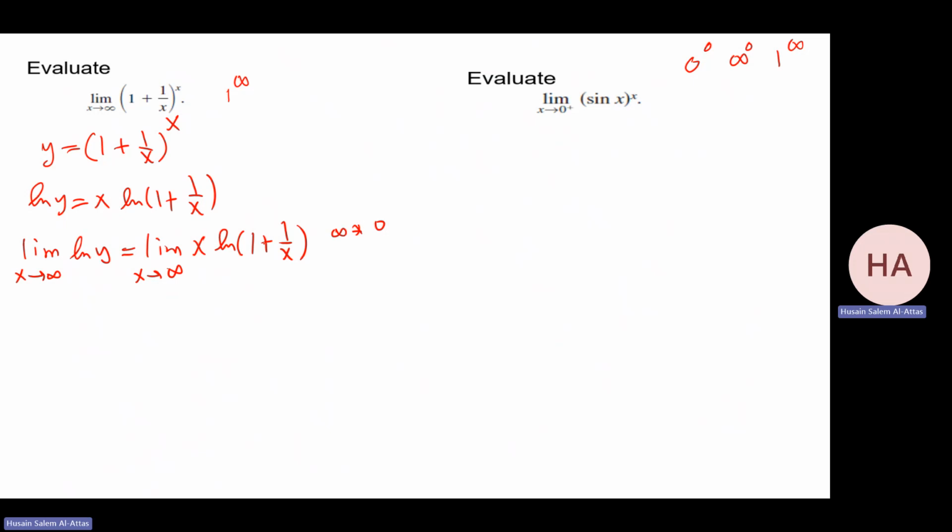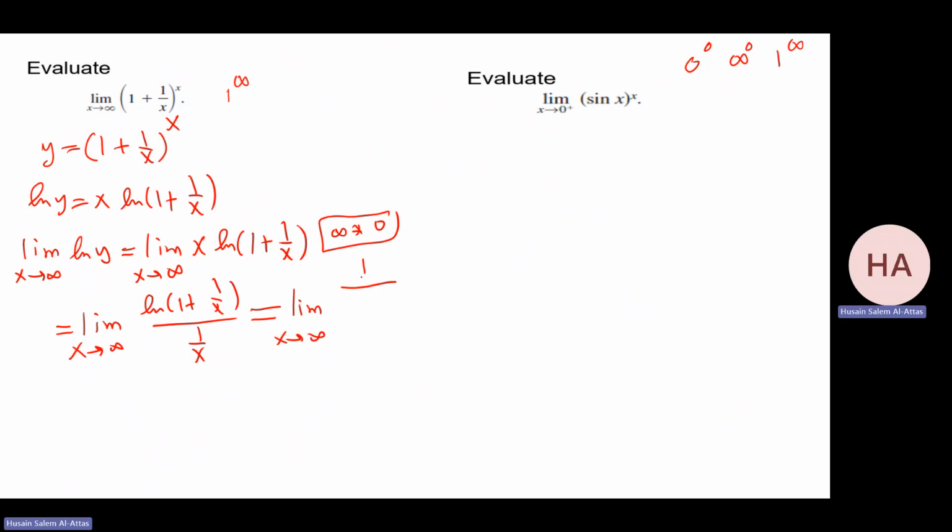Well, I have 1 over infinity 0, 1 plus 0, 1, ln 1 is 0. I need to have this category. So it means I need to rewrite it. I do this, take x to the denominator, so I have 1 over x. So now if you do it, you have 0 over 0. So apply L'Hopital's rule. You have what? This is 1 over 1 plus 1 over x times its derivative over minus 1 over x squared.